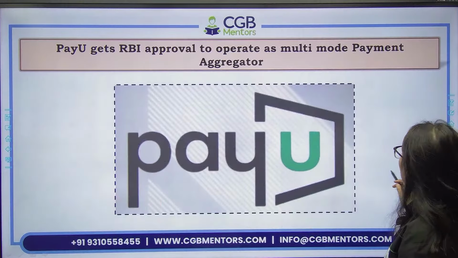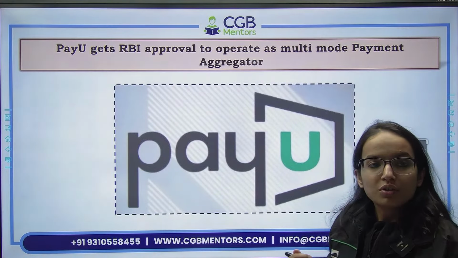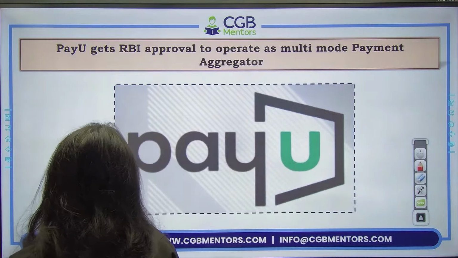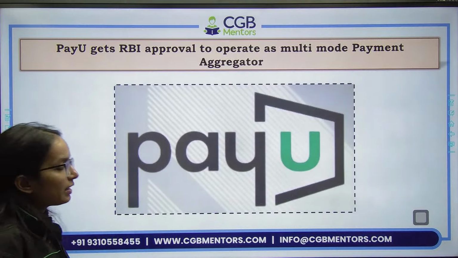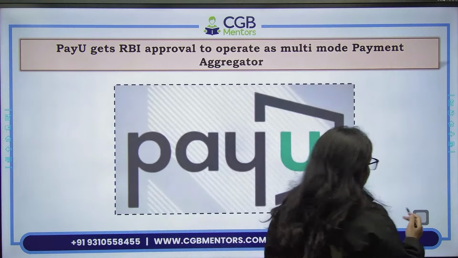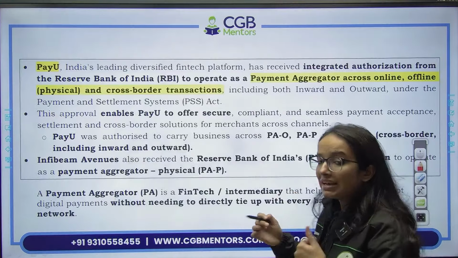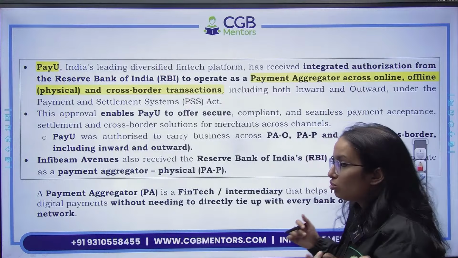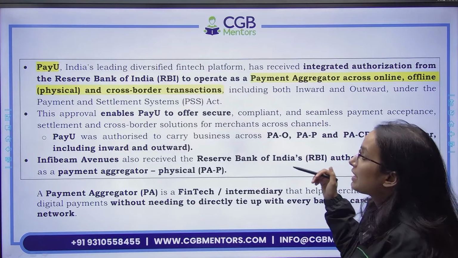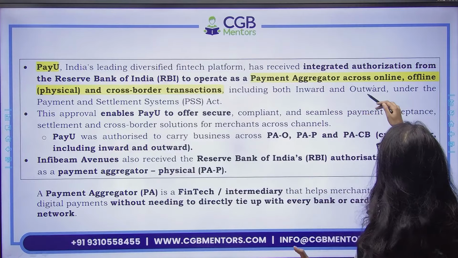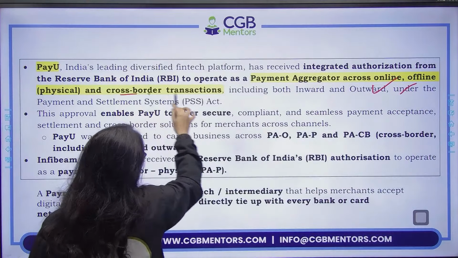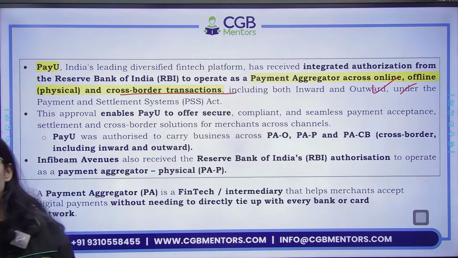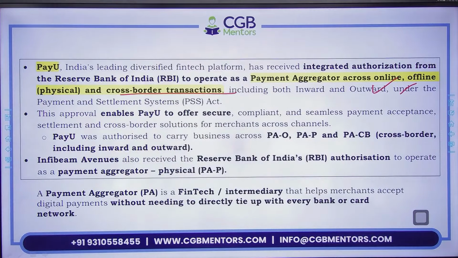Okay. Then some banking news. So we have PayU. PayU has received RBI approval to operate as a multi-mode payment aggregator. PayU को multi-mode payment aggregator की permission मिली है. Multi-mode है यहाँ पर. तो ऐसा नहीं है कि PayU था नहीं पहले. PayU पहले भी था. But now it can use that. You know, it can work online, offline. That means physical mode. Also cross-border payment aggregator. So it would be working as a cross-border payment aggregator as well.